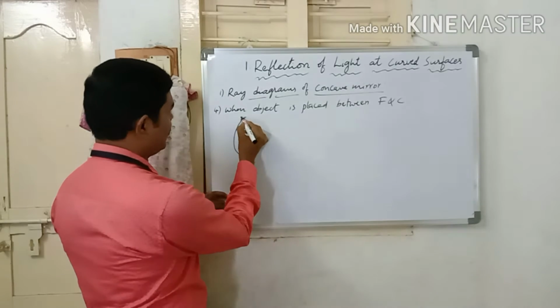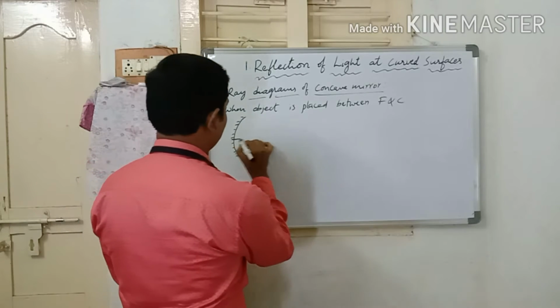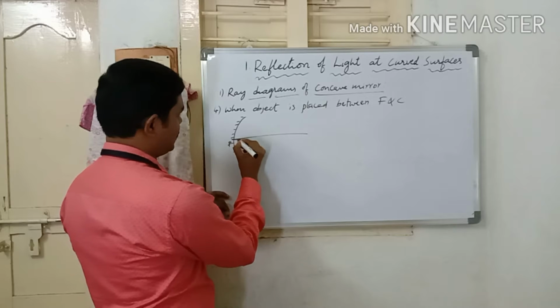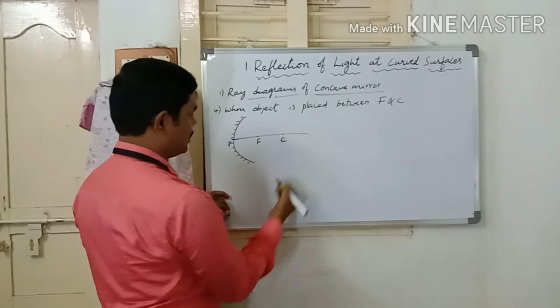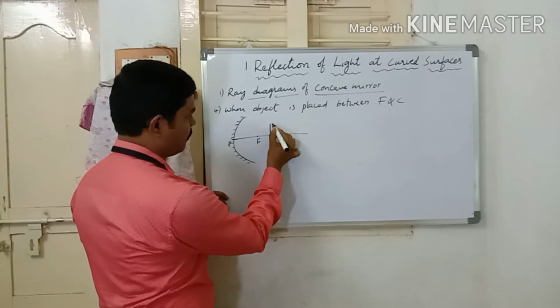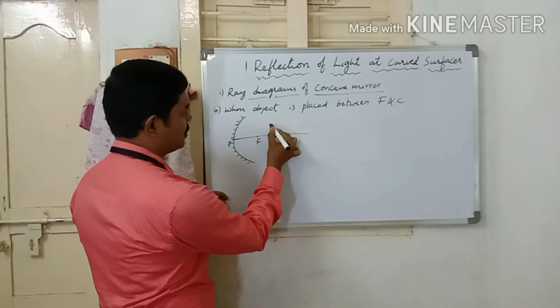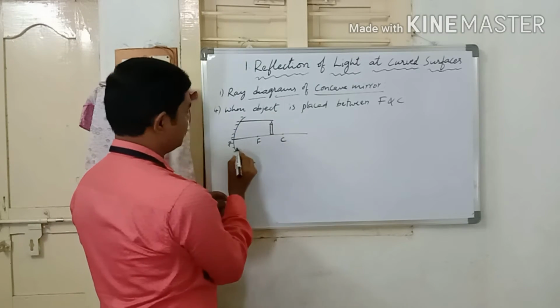This is a concave mirror, this is the principal axis, the focus and the center of curvature. When the object is placed between F and C, suppose a candle is the object, and this is the incident ray.